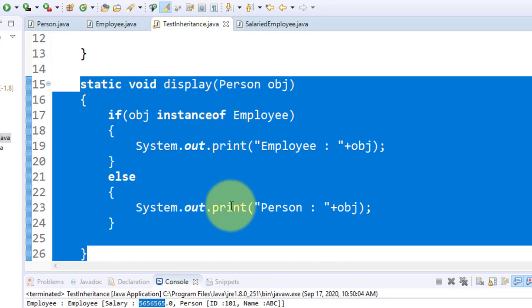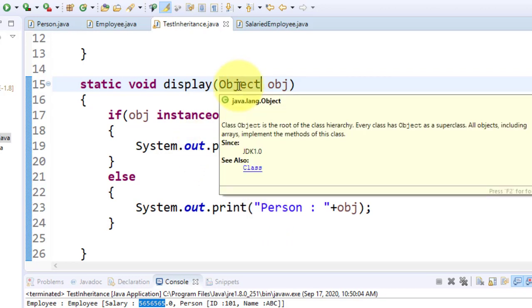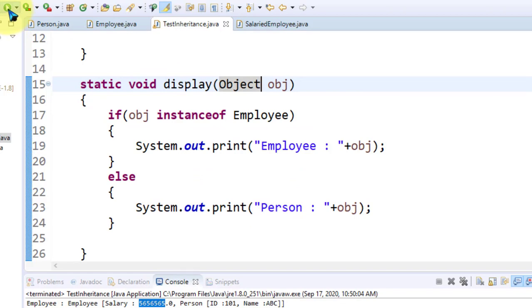Now I will tell you another example. Who is the superclass for person? It is Object. Can I do it like this? Yes, it is correct. It is upcasting. Now look at the output.